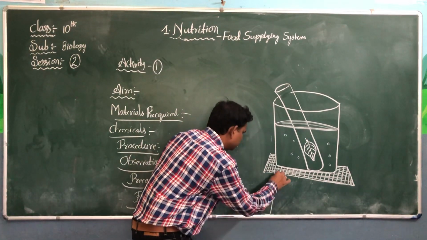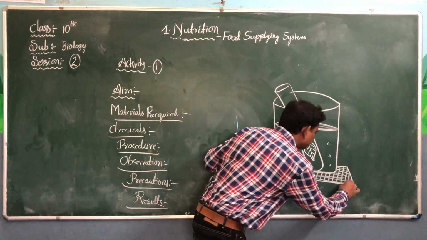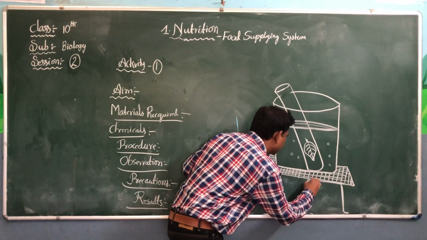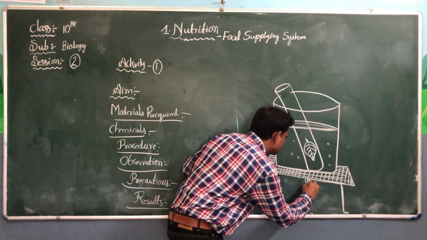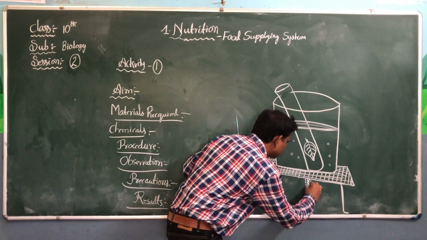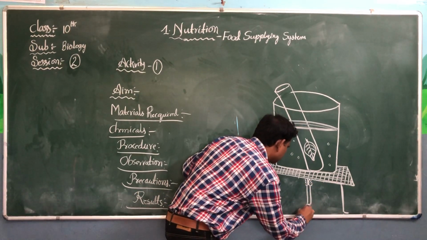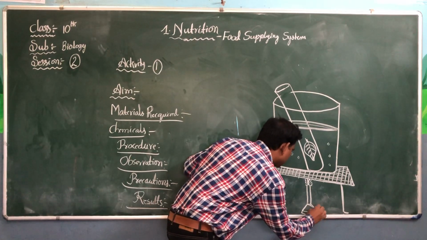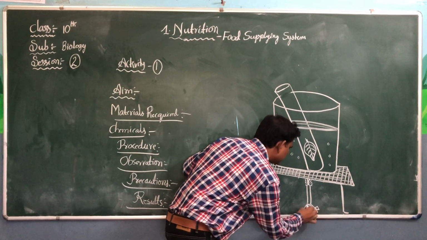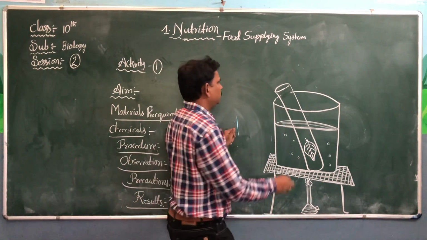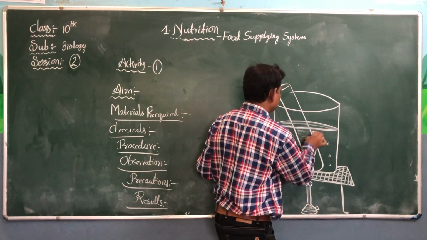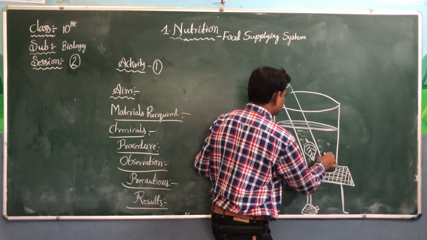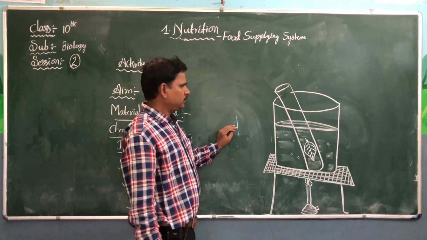And next, tripod stand, and then burner. So it is a simple diagram you can draw.